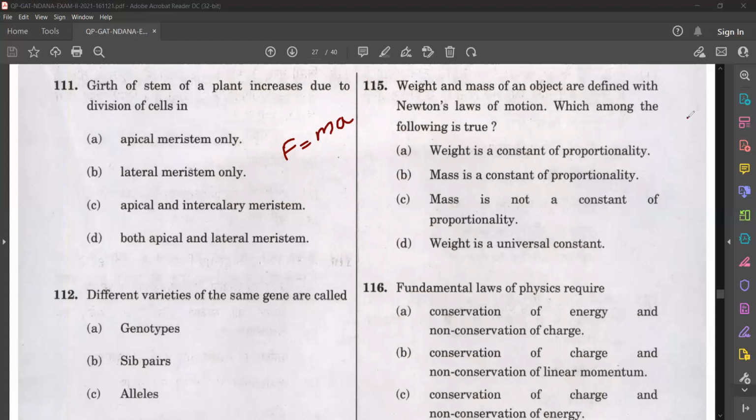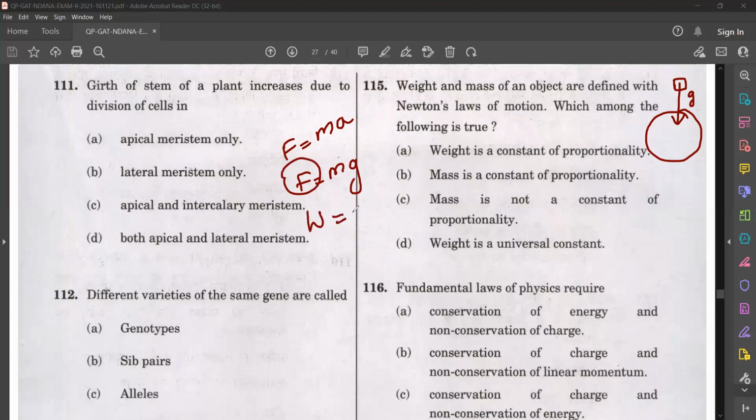Suppose there is a body, this is earth, and there's a body. The earth pulls everybody towards it with a force, with an acceleration due to gravity. That means we have F is equal to mg, and that force is itself known as its weight.